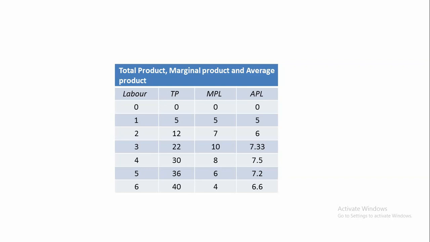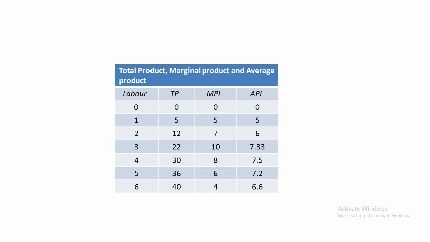But when we use 1 laborer in the production process, total product is 5 quintals. Marginal product is 5, and average product is also 5.